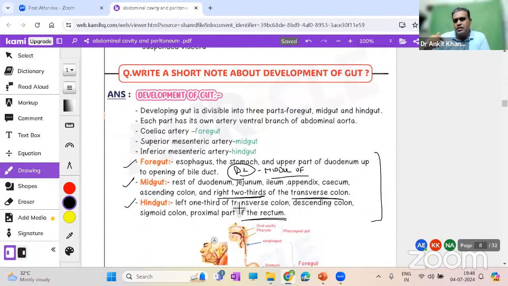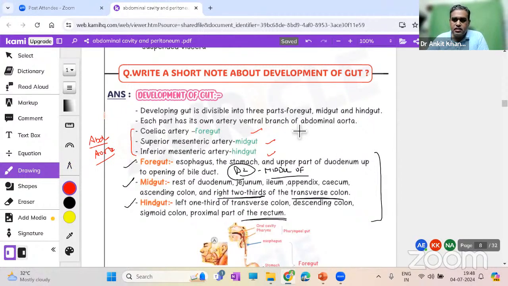And why did we divide these 3 areas? The reason is their blood supply and nerve supply start to change. For example, the blood supply over here is these 3 arteries. All these 3 arteries come directly from the abdominal aorta, but the 3 arteries are different. Secondly, the nerve supply also changes.